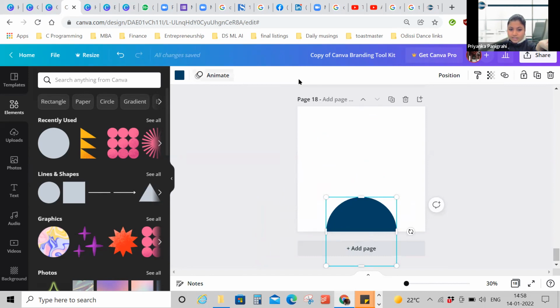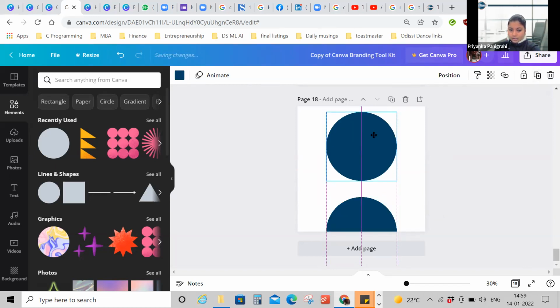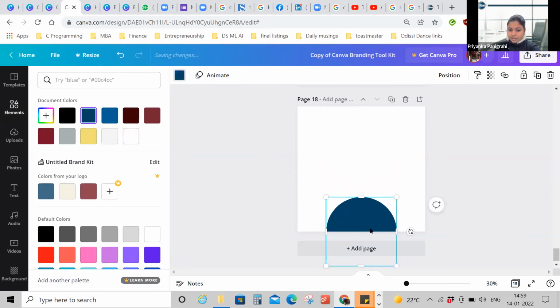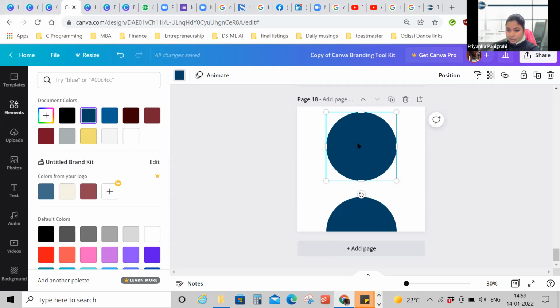Now, when you look at this taskbar, you can see this one. This is a duplicate sign. When this object has been selected and you click on the duplicate sign, it duplicates the object and you have another one. Now, let's suppose this object has no color, and I want to make this circle the same color as this one. I click on this circle, I click on copy style, and I click on this. So it copies the same color.